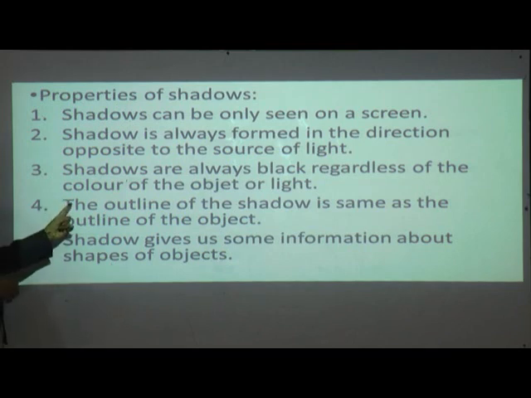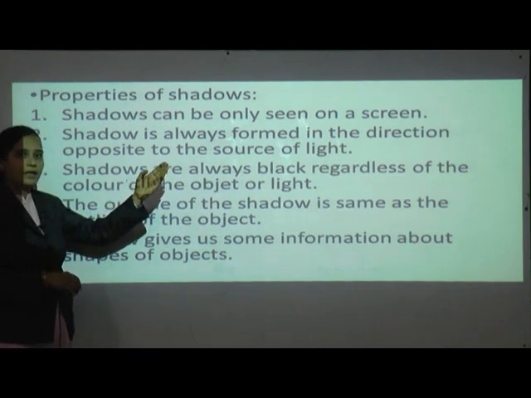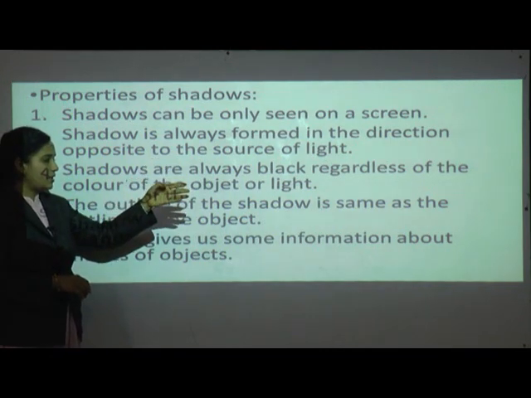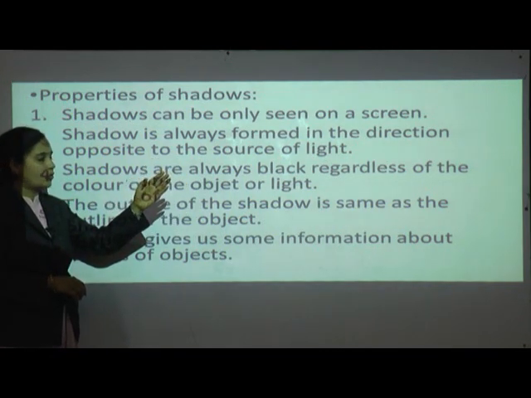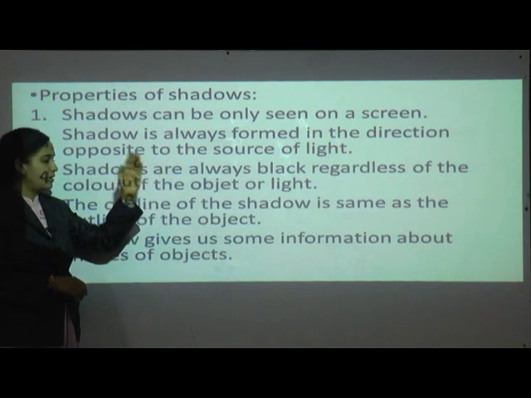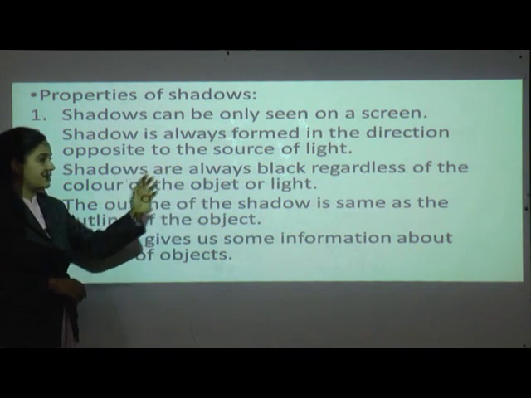Now, shadows are always black regardless of the color of the object or light. See, can you see my hand as a shadow? See, is there any color? No, the shadow is black in color, isn't it?